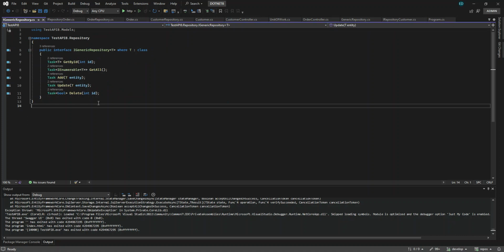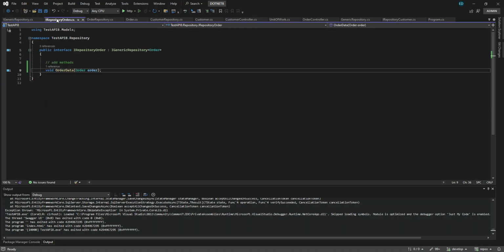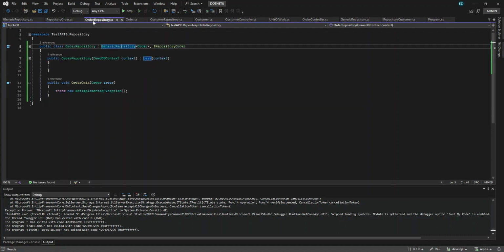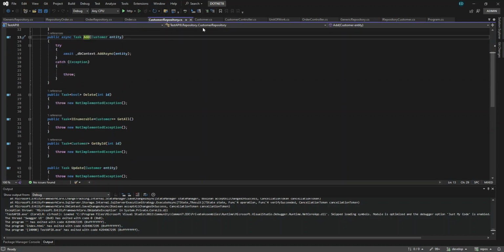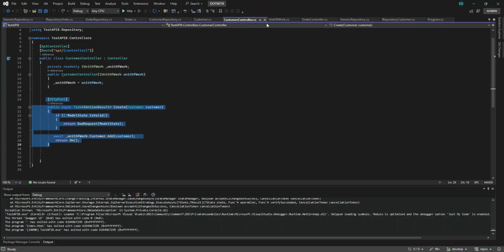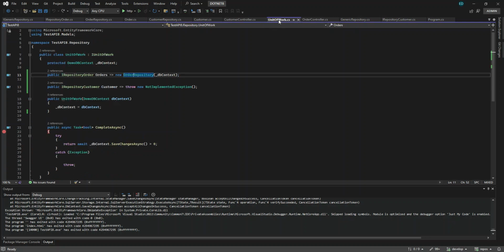This is our generic repository. My repository is here, the order repository, and the customer repository. This is wrong. We are not actually using it. Let's try to make this public.